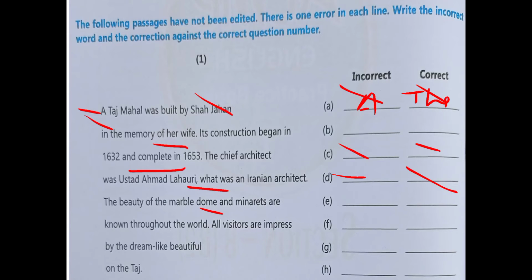Now next, all visitors are impress. You can check here that are is playing the role of a main verb here, so that's why we have to make it impressed, not impress. तो यहाँ पे impressed हो जाएगा by the dream like beautiful of the Taj. By dream-like beauty, because we are talking about the beauty of this, so we have to make it a noun instead of an adjective. तो adjective की जगह हमें यहाँ पे noun को रखना होगा.